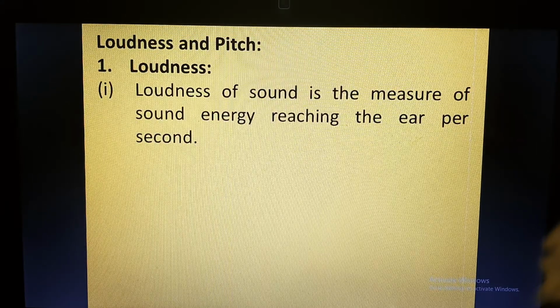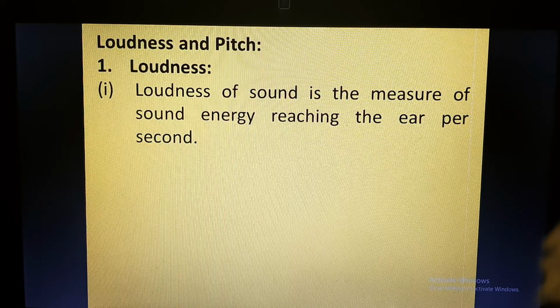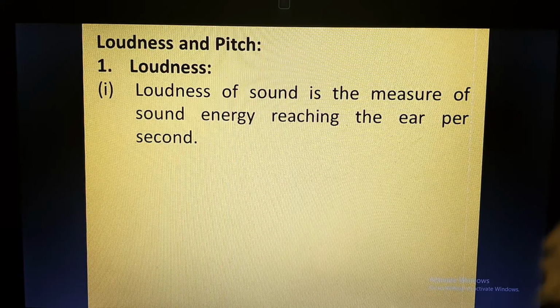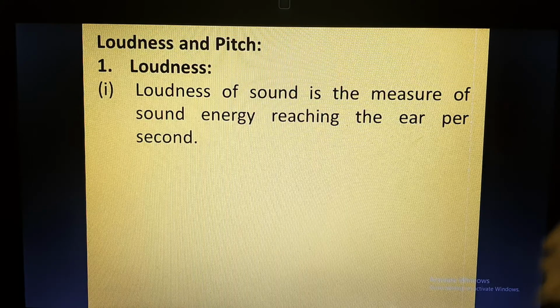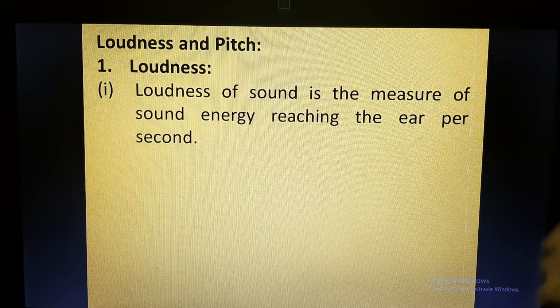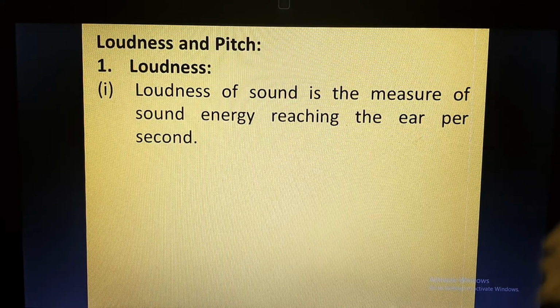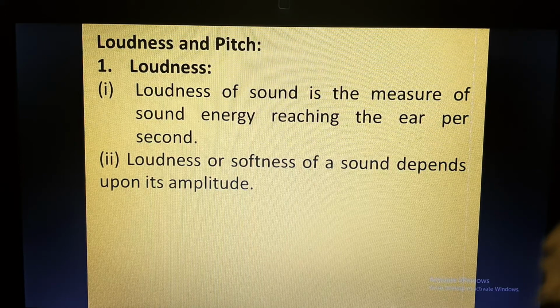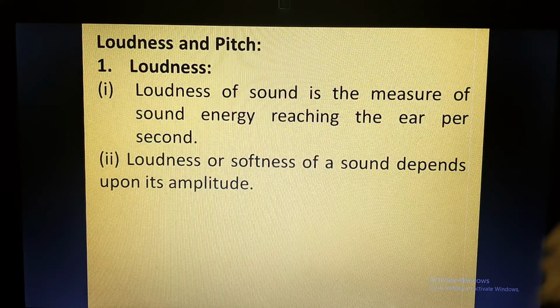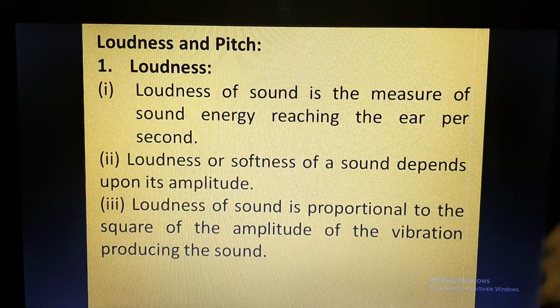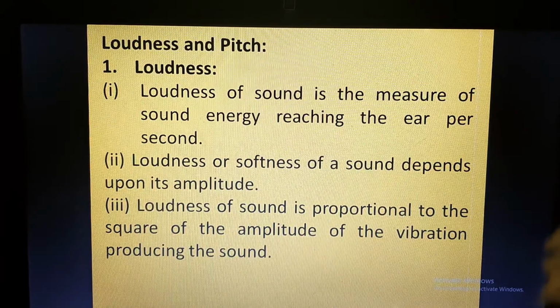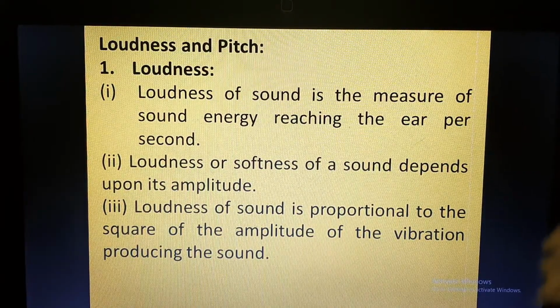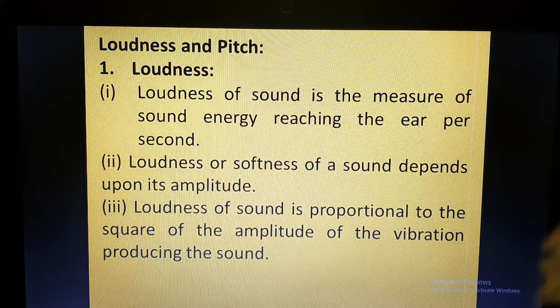Loudness of sound is the measure of sound energy reaching the ear per second. Somebody can be loud, somebody can be soft or low in volume. The loudness or softness of a sound depends upon its amplitude. The larger the amplitude, or the more the displacement of the particle, the louder the sound. Loudness of the sound is proportional to the square of the amplitude of the vibration producing the sound. So what does it mean?